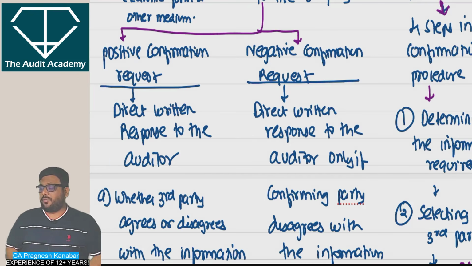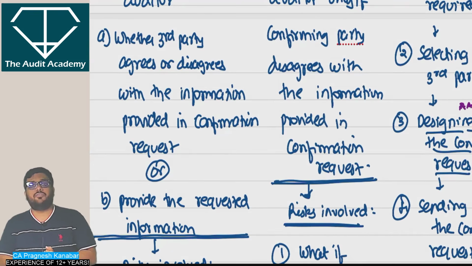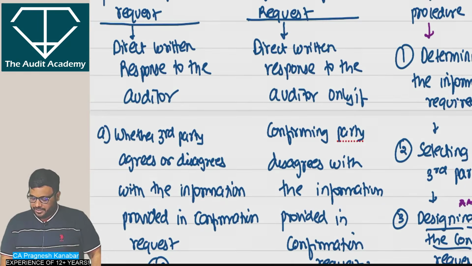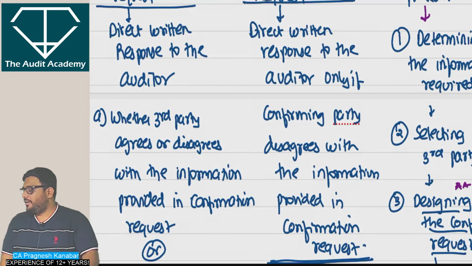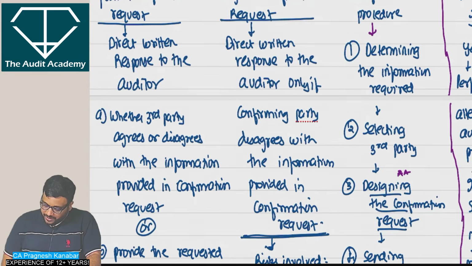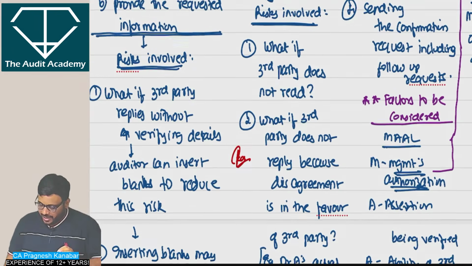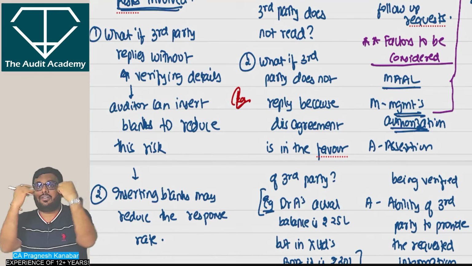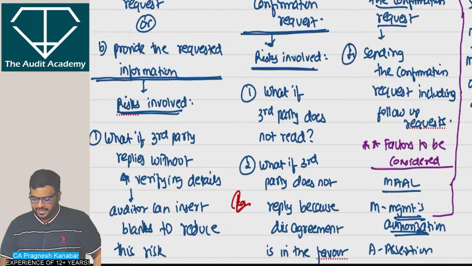Positive confirmation request is the direct written response to the auditor where the third party agrees or disagrees with the information provided in the request, or it is just a request to provide some information, whereas negative confirmation request is a direct written response to the auditor only if the confirming party disagrees with the information provided in the request. In a negative confirmation request, where we are asking the third party to reply only if they disagree, the risks involved are: what if the third party does not read, what if the third party reads but does not reply because the disagreement is in the favor of the third party, explained with the example over here.